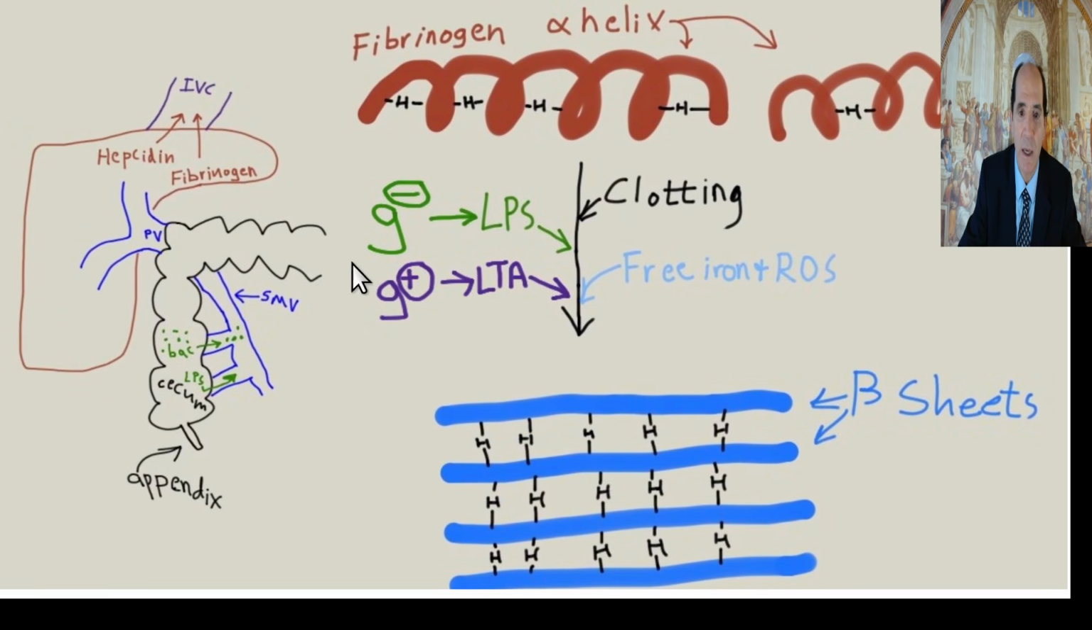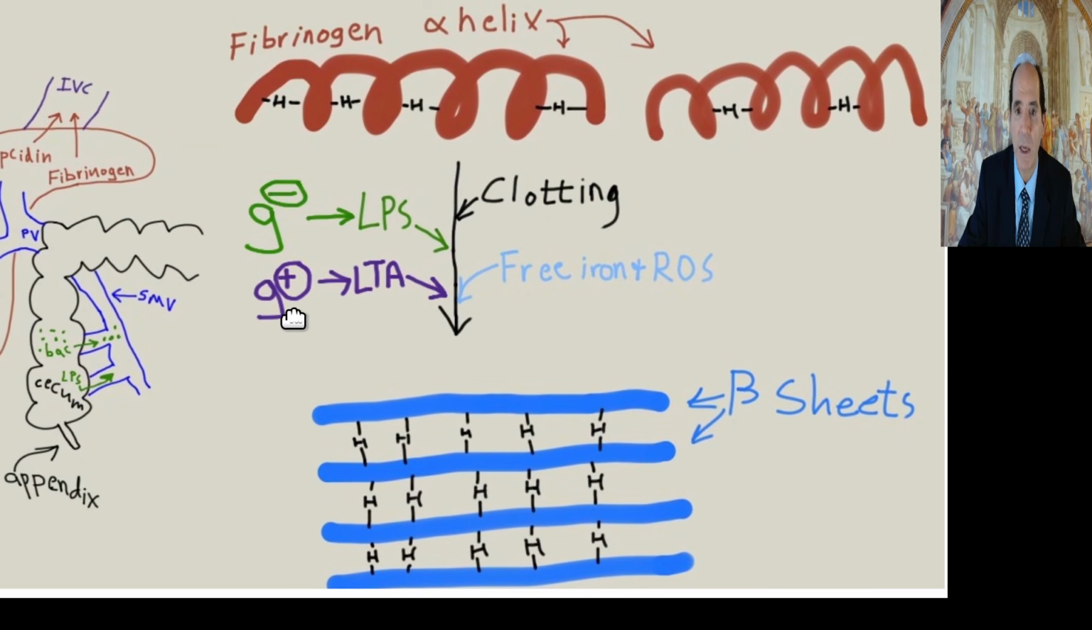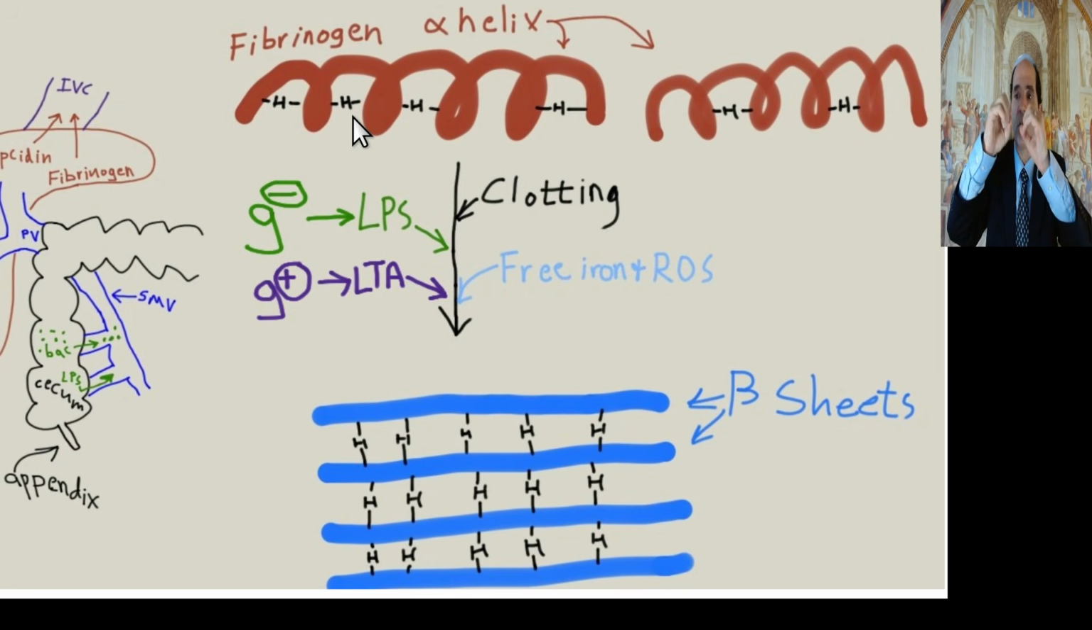Basically, with leaky gut, you get gram-negative bacteria-related LPS in the blood, lipopolysaccharide, and gram-positive related LTA, lipoteichoic acid. They cause a transformation of the shape of fibrinogen, a blood clotting protein. Normally it's like an alpha helix, a cylinder, but when exposed to these endotoxins, it changes and becomes flat. It's called a beta-pleated sheet, a secondary protein structure. You can look that up in any biochemistry book. This change from alpha helix to beta-pleated sheet is called an amyloid transformation.